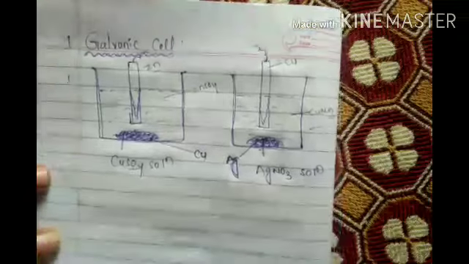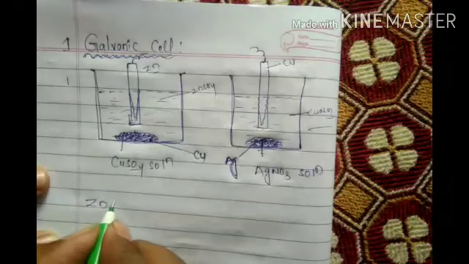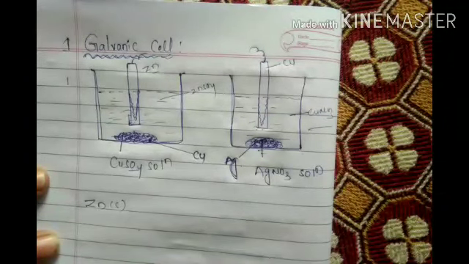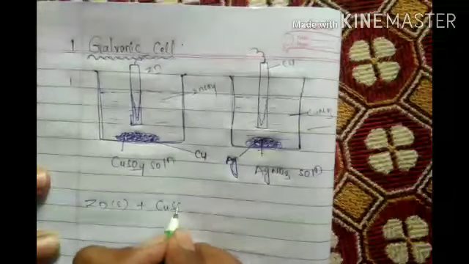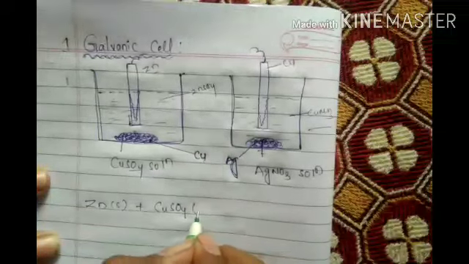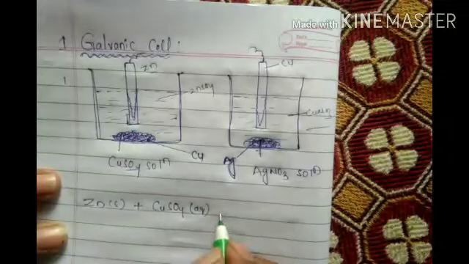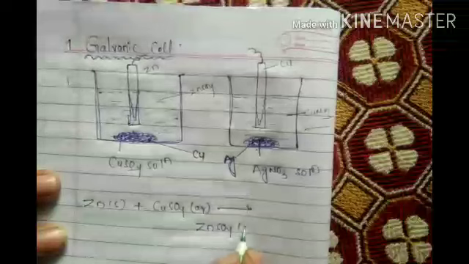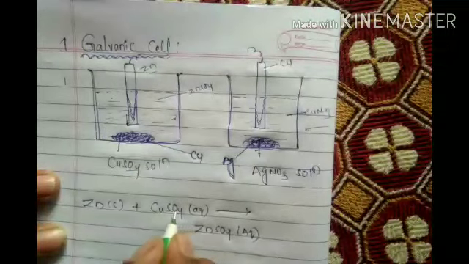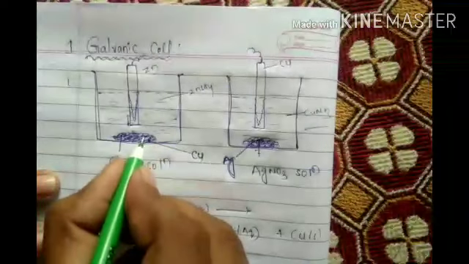Now let's take the first reaction. Zinc solid means the electrode, plus CuSO4 aqueous, which means the solution in the beaker, is converted into ZnSO4 aqueous, and Cu becomes solid downside.